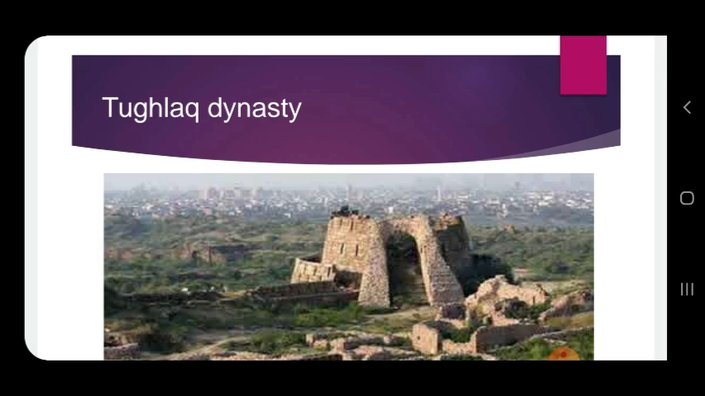The Khilji and Tughlaq monarchs appointed military commanders as governors of some territories. The lands were called Iqta, and their holder was called Iqtadar. And the duty of the Muqti was to lead military campaigns and maintain law and order in their Iqtas.